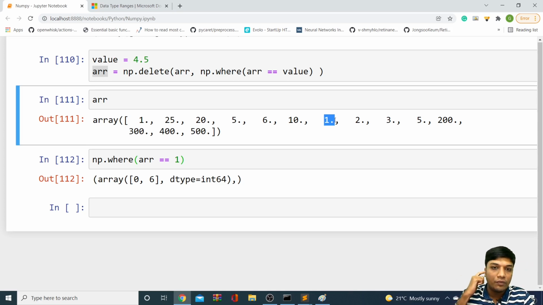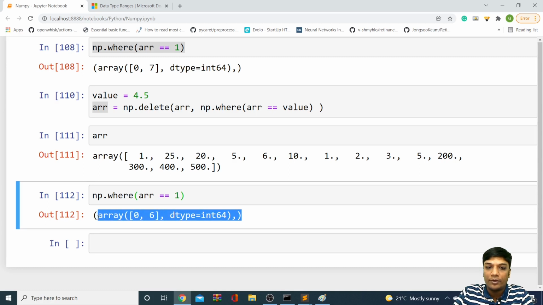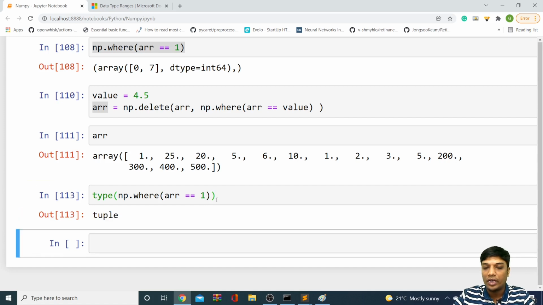I want to remove only the first occurrence of 1 in the array. Then what should I do? I should give only 0 here, not 6. But how do I get 0 here? We should slice this data. First, if you want to slice this, what is the type of this particular data? If you carefully observe, it's of type tuple. You can just see type of np.where, you're getting it as tuple, right?